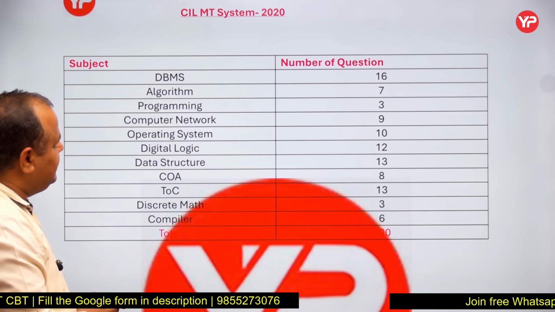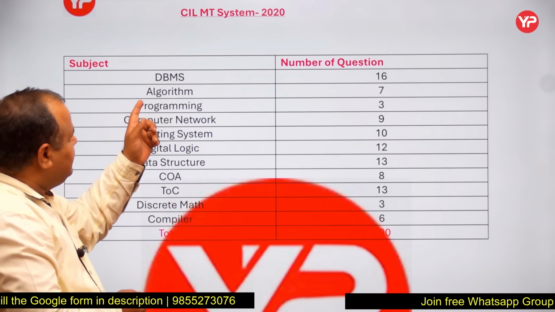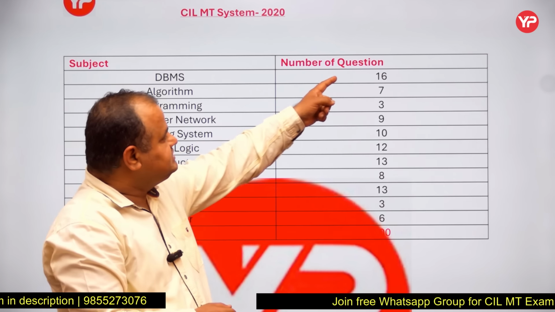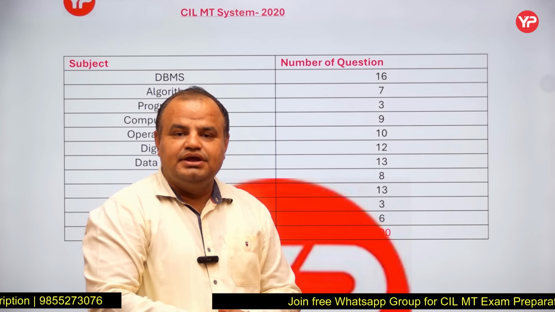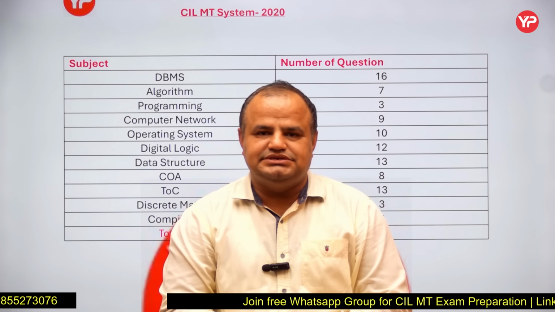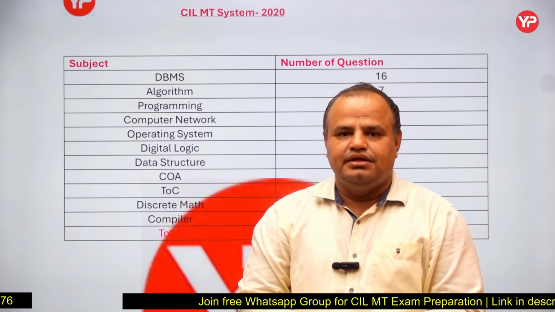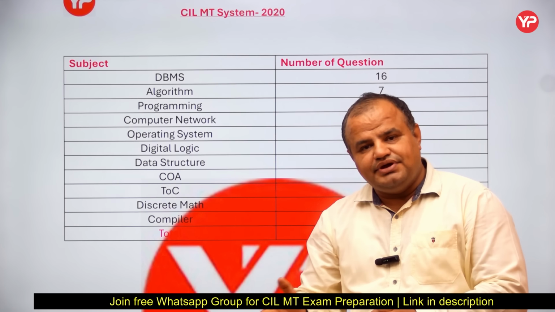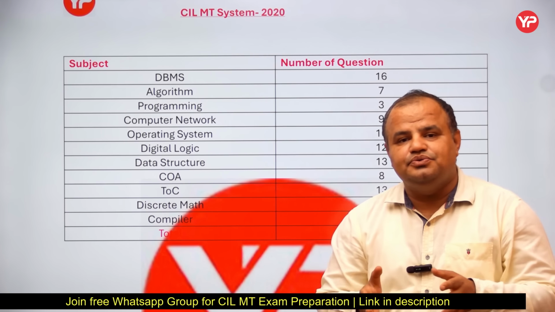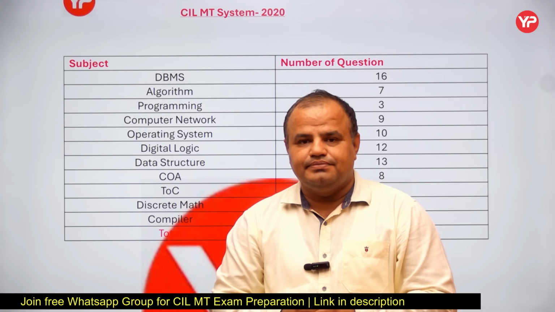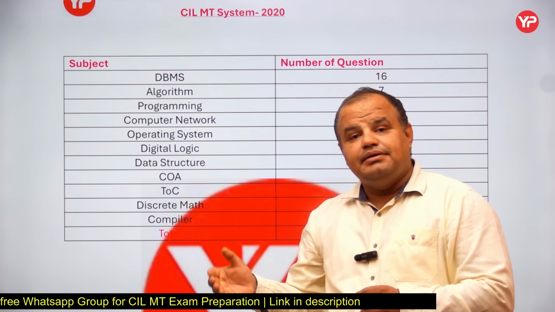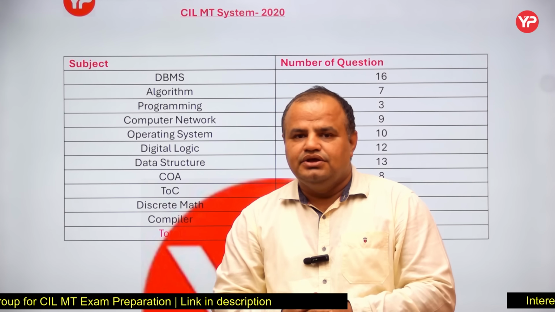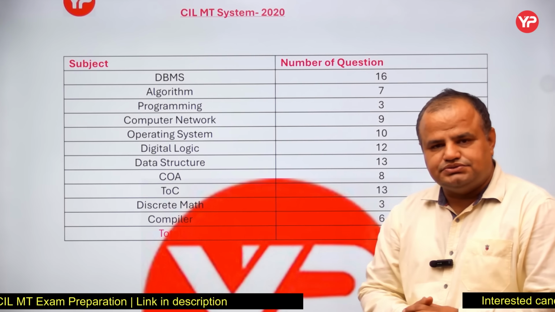Now here you can see again, as in the last paper, the highest weightage subject is DBMS. Again here you can see DBMS has 16 questions, my dear students. It means DBMS is one of the most important subjects. But keep in mind, because it is a paper of 2020, after 5 years you may expect some questions from data warehouse, machine learning, deep learning and AI. So you have to include these subjects also.